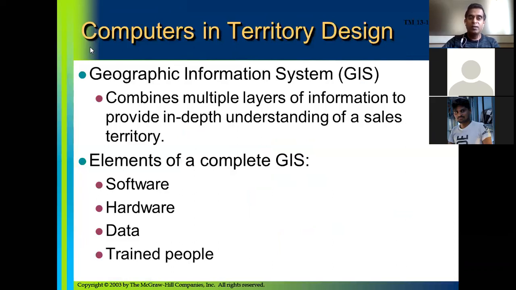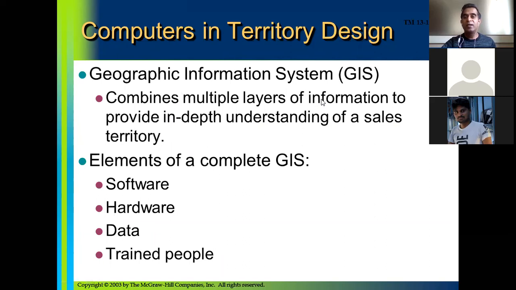Then there is a small part: how computers are used in sales territory design. Geographic information system (GIS) is used in sales territory design. The geographic information system (GIS) combines multiple layers of information to provide in-depth understanding of a sales territory.